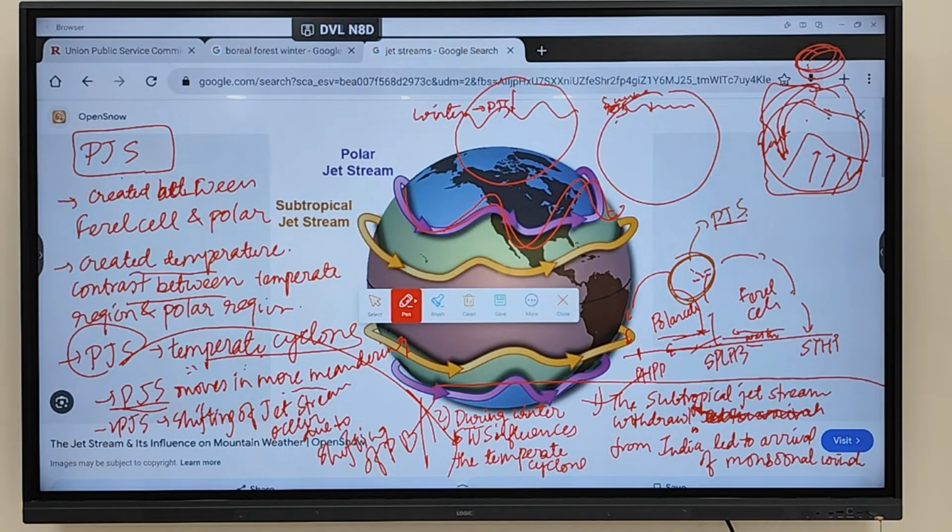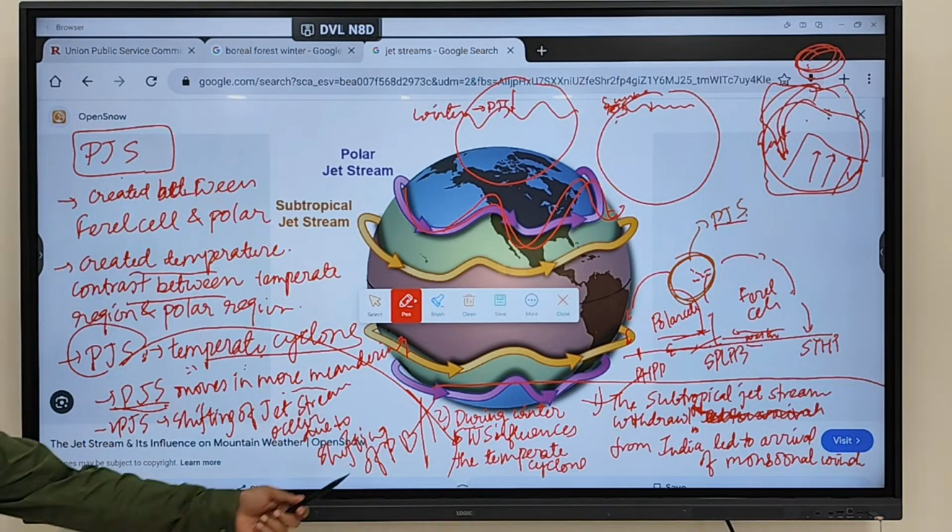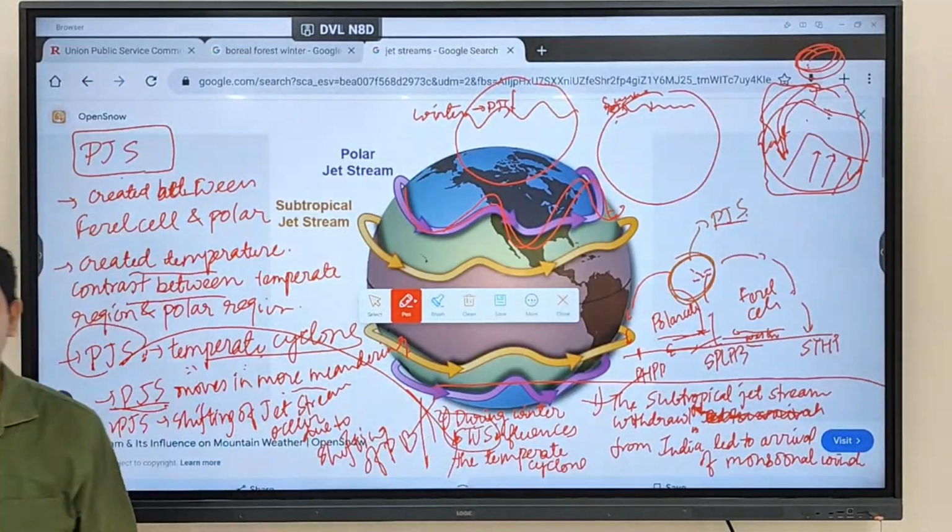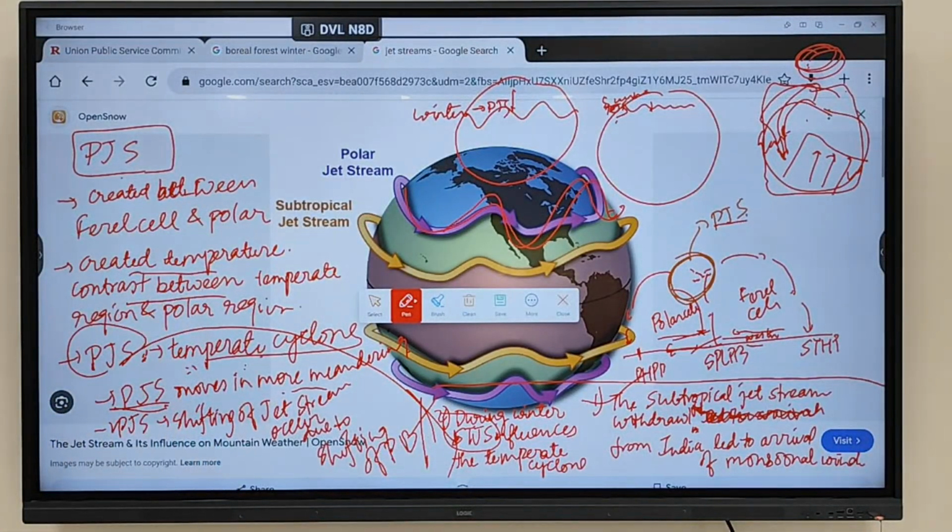Subtropical jet stream is also going to, that is tropical cyclone, not temperate. Okay, this is writing about which cyclone? Temperate cyclone. So which is influencing the temperate cyclone? Polar jet stream is influencing temperate cyclone. So here it should be: polar jet stream influences the temperate cyclone. Any doubt regarding this one? This is all about your permanent jet stream. Polar jet stream and subtropical jet stream are referred to as permanent jet streams. Fine. Have a break and then we'll continue.